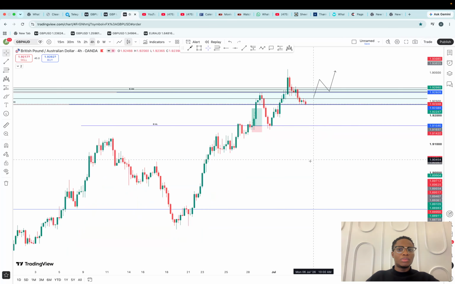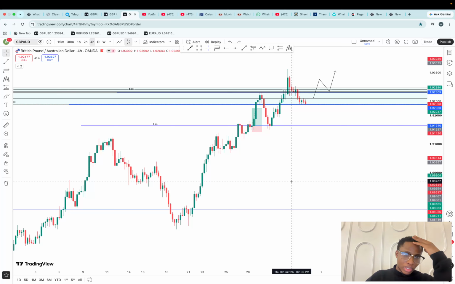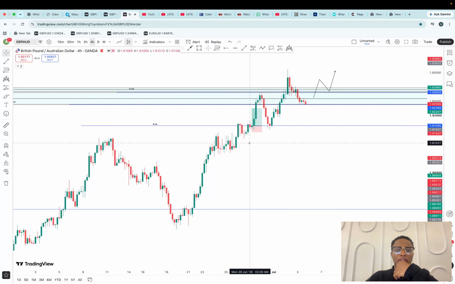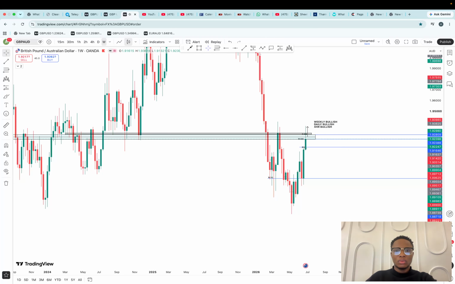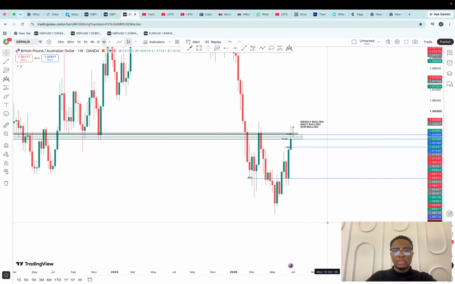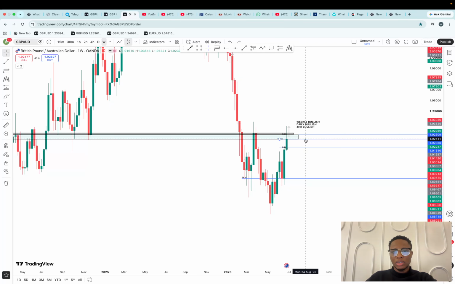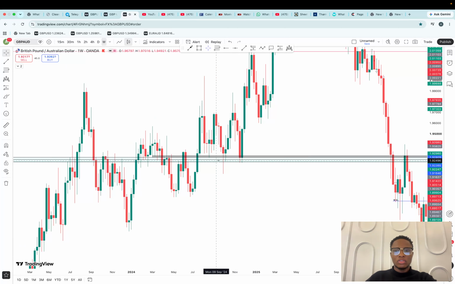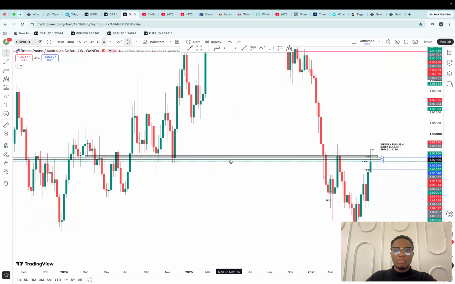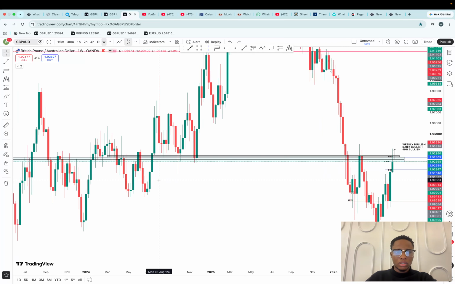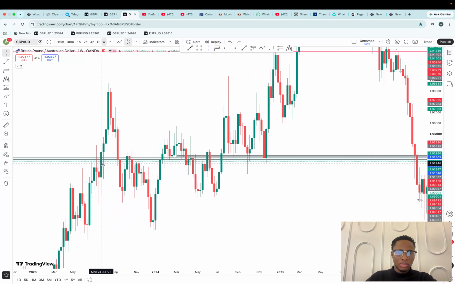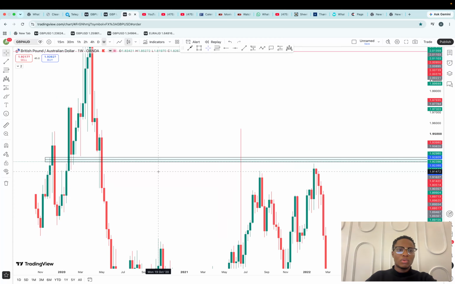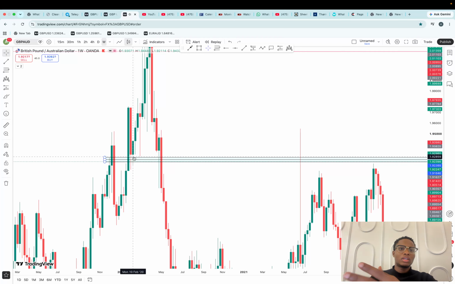The next trade is GBPAUD. We bought this market at this level last week. This was one of the winning trades we had, so this week I'm also looking to buy. On the weekly, we're at a very clean support and resistance zone, and we are bullish on the weekly. This has been our higher high, this has been our higher low. Whenever we are above this zone, we are using this area as a support, but whenever we are below, as a resistance. Whenever we break above, we retest it as a support.